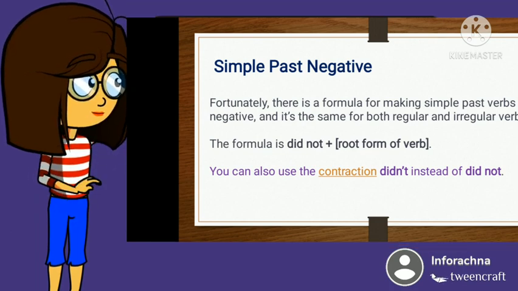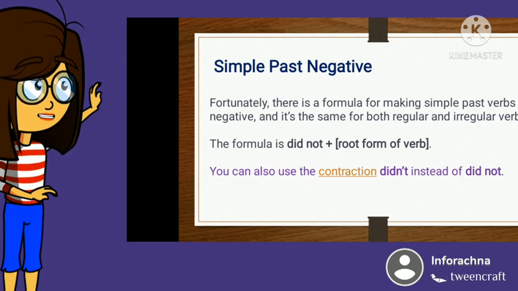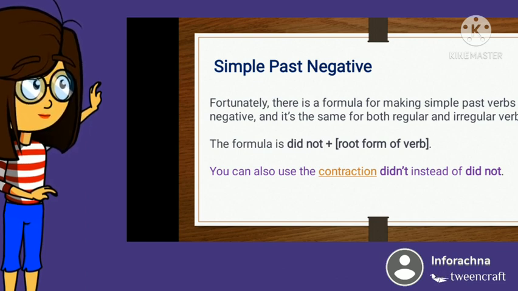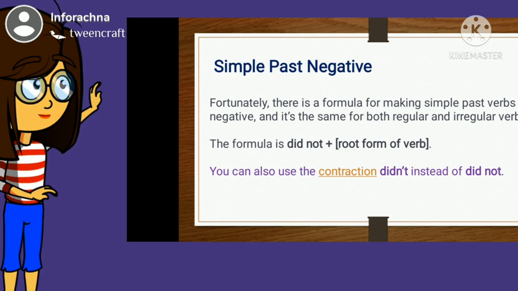Fortunately, there is a formula for making simple past verbs negative, and it's the same for both regular and irregular verbs. The formula is did not plus root form of verb. It means the base form of the verb. No need to change the form of the verb. One more thing, it's important to remember, you can also use the contraction didn't instead of did not. Let's understand how to form past simple tense affirmative first, and then after I will explain the negative one.